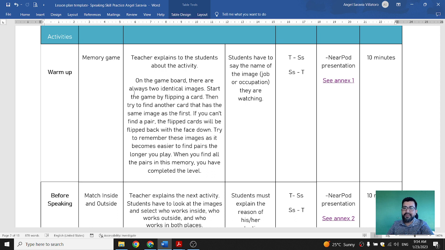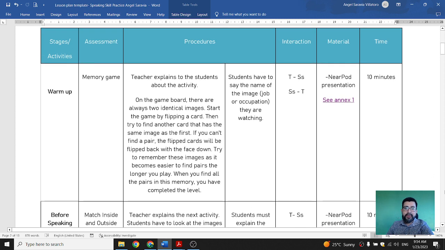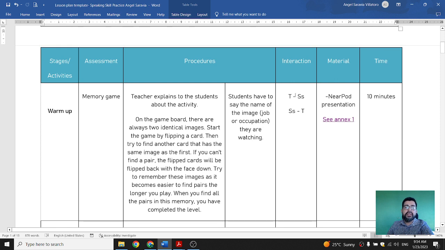This is something for them to learn about jobs and occupations. The most important part is that whenever they see the image, they have to say the name of the job or the occupation they're watching. The interaction is going to be teacher and student, and then students and teacher. The material is the PowerPoint presentation, which is in annex number 1, and the time for this activity is going to be 10 minutes.